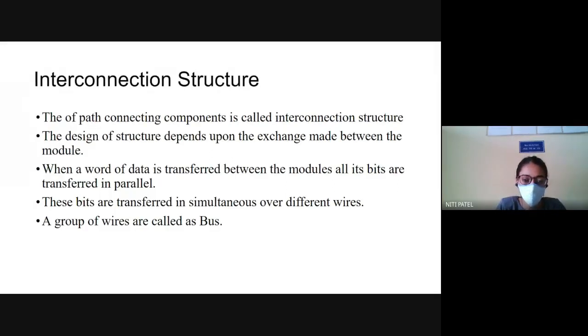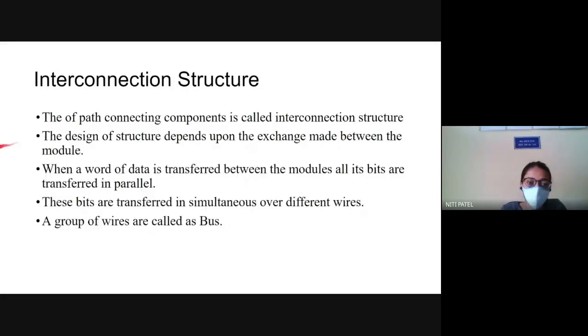Now, what is interconnection structure? We have just seen the definition of a bus. What does a bus say? That it is a device which is used to connect any component inside the computer. Why is that connection done? The interconnection structure is a design upon the exchange made between the modules. When a word of data is transferred between the modules, all its bits are also transferred in parallel.